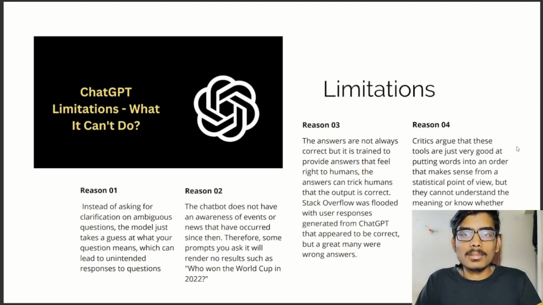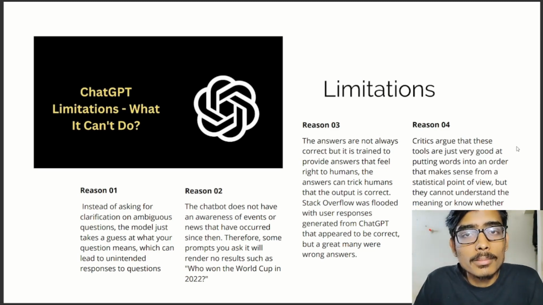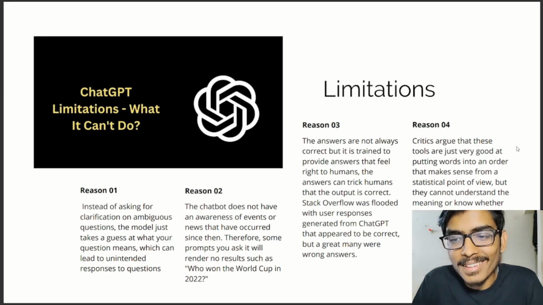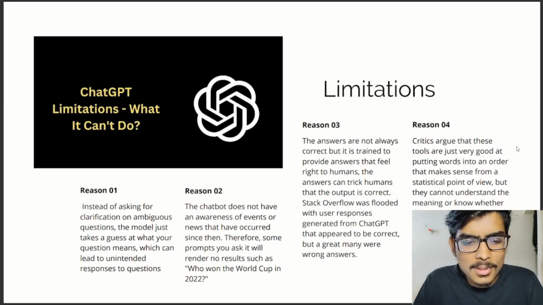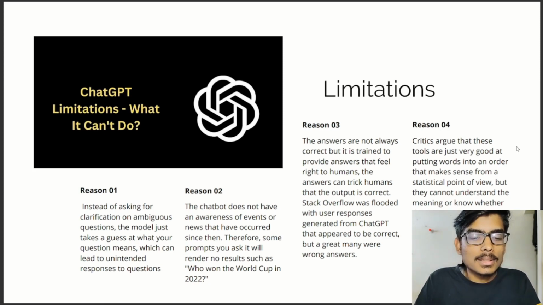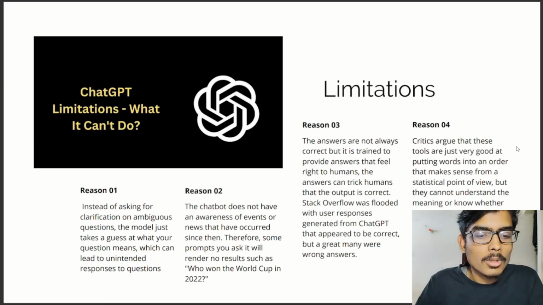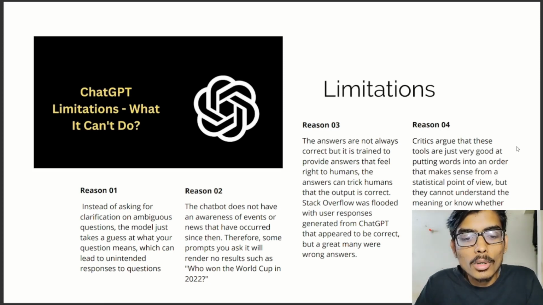So, next part, though ChatGPT is good, it is commendable, it is amazing, it is scary, it has a few limitations. I would say not what it can't do, but what it is doing, it is not the best. So reason one is that instead of asking for clarification of an ambiguous question, the model just takes a guess at what your question means. That can lead to unintended responses.